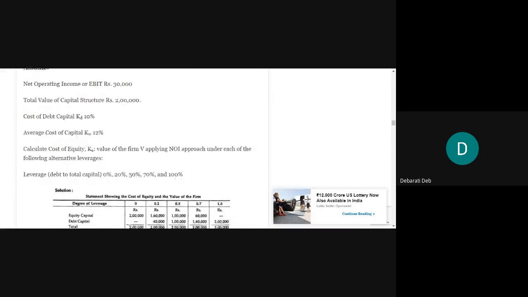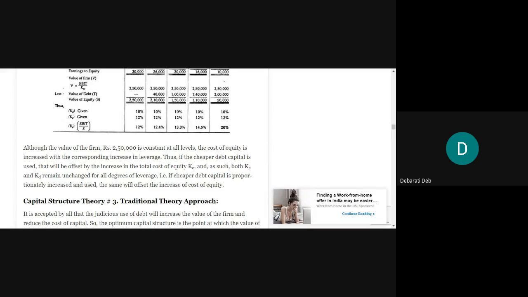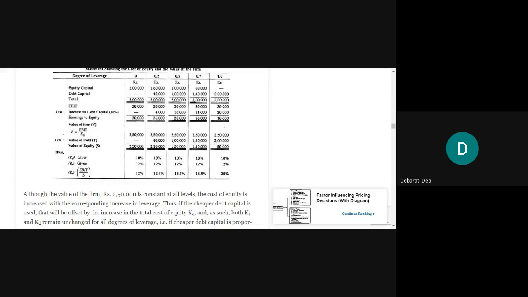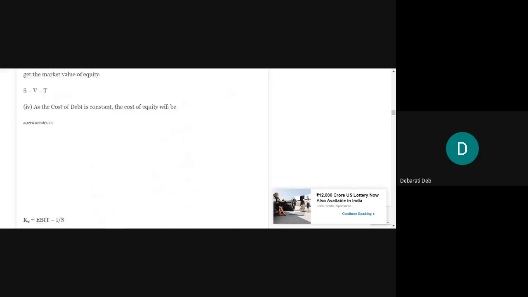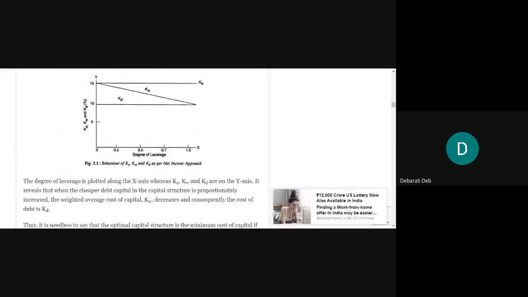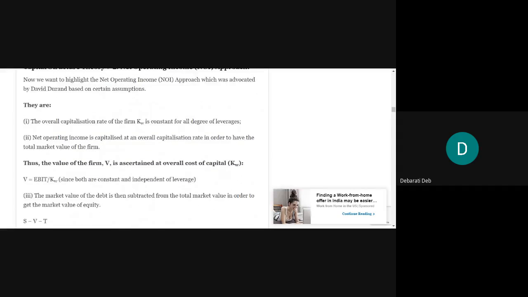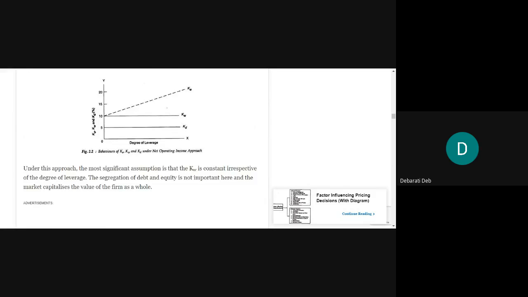So when you are marking them up, you should mark the formula also, that how this value of the firm is calculated. Mainly, value of the firm you will have to calculate. But for calculating the value of the firm, you'll have to go through many calculations. Okay. So just to brief you, in NI approach, that is net income approach, the value of the firm was just the summation of the value of the equity and the value of the debt.